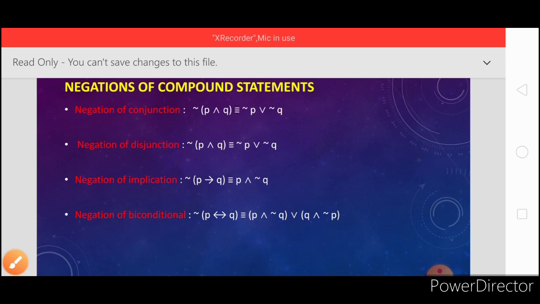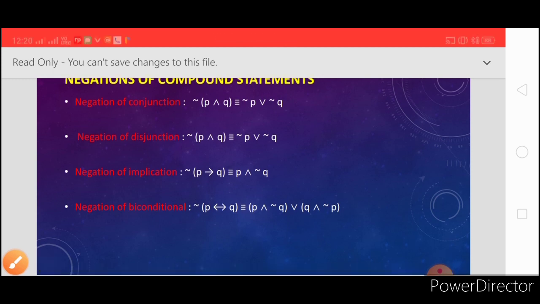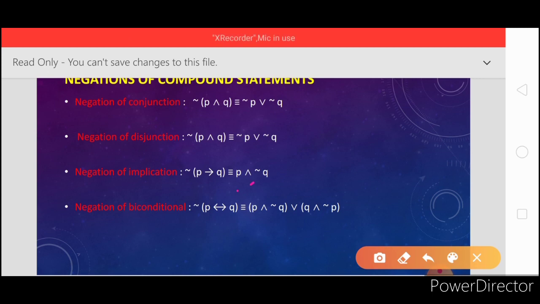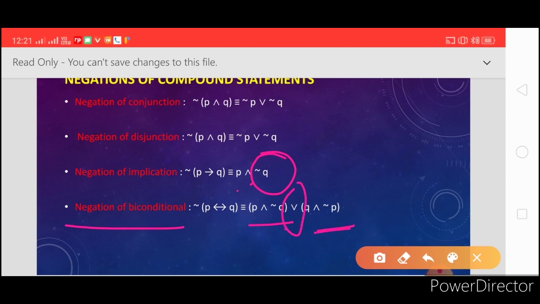And next, negation of implication: first statement as it is, conjunction, and negation of the second statement. And fourth, negation of biconditional is the first statement conjunction negation of Q, brackets joined by disjunction, and in the second bracket the second statement conjunction negation of the first statement.